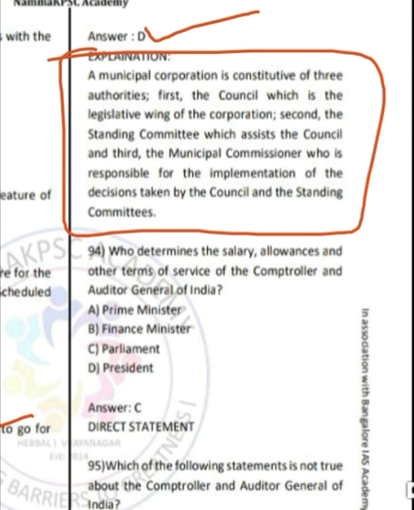Question number 94. Who determines the salary, allowances and other terms of services of Comptroller and Auditor General of India? Correct answer is option C, Parliament. Since Comptroller and Auditor General is a constitutional body.